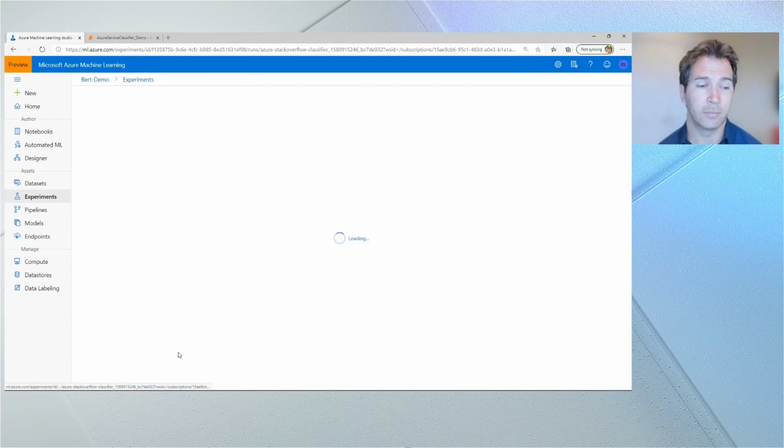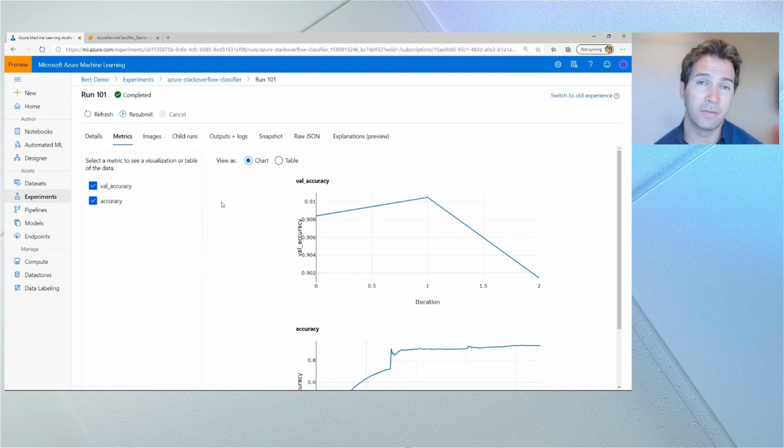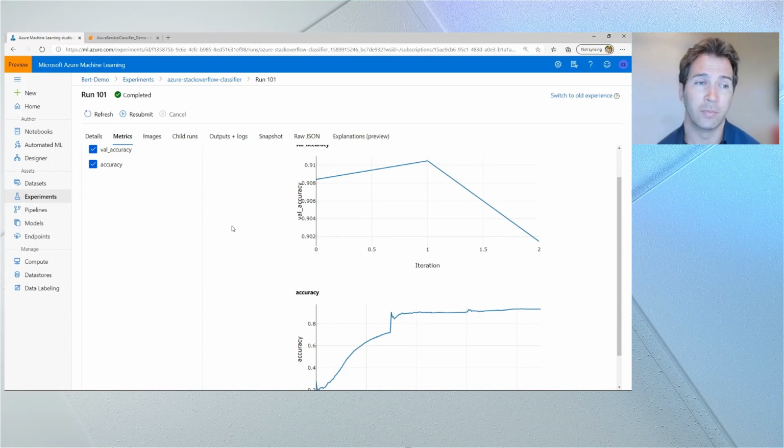You can see here, this is a particular run of this experiment. You can see which compute cluster I ran this on, and even which input data set I used to train this machine learning model. Having that lineage tracked automatically back to the input data set is super helpful for other people in my team to understand what data was used to train the model. And it's also helpful for compliance or regulatory reasons, because sometimes you need to have proof as to what input data set you used. You can also see that we have the metrics that I logged during this experiment run to see how well the model is performing.